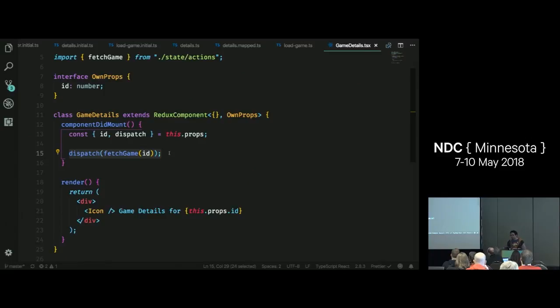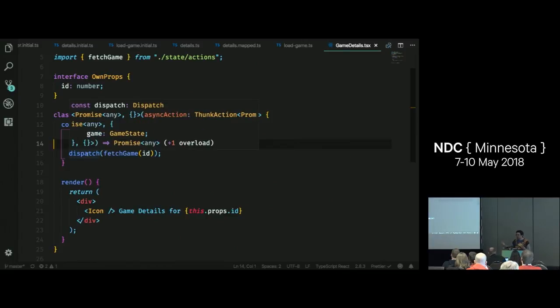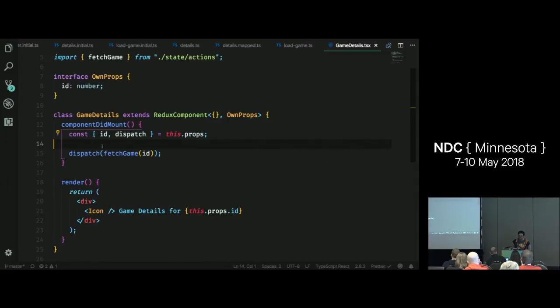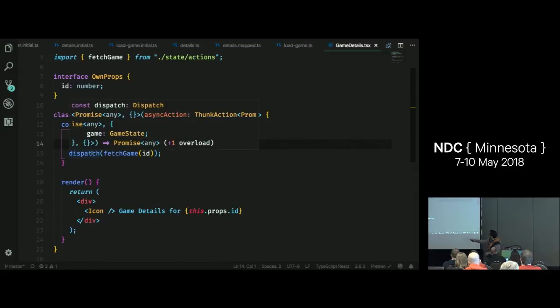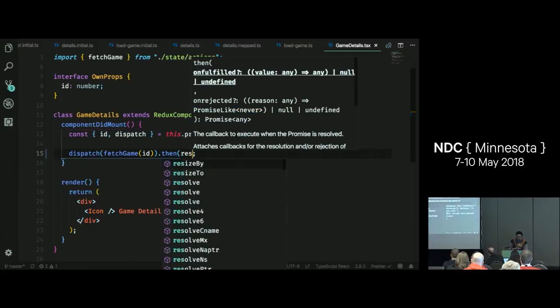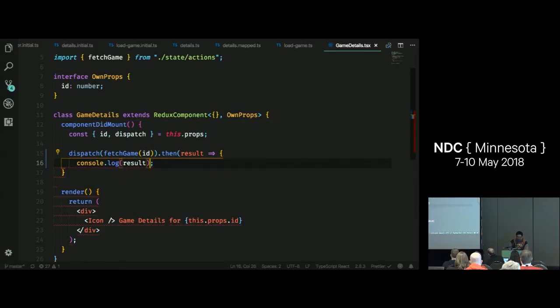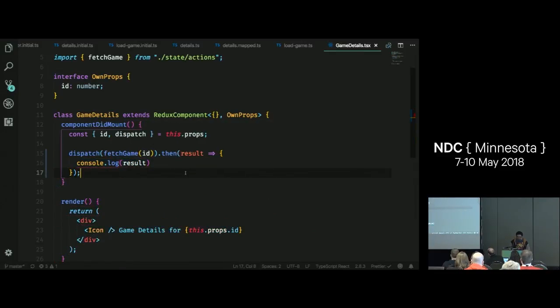There's no extra stuff I have to do with TypeScript because I've already done the hard work of making sure that my action is strongly typed. And Redux Thunk comes with its own type definition that handles these promises. So let me hover over that again. You can see here that we have an async action. This is coming from Redux Thunk. This is my game state. And then it's returning a promise, which means what I can do is this is all just strongly typed. Because it's a promise, do then result, and then whatever I want to do, console log result. And this is all strongly typed. So that's pretty cool.